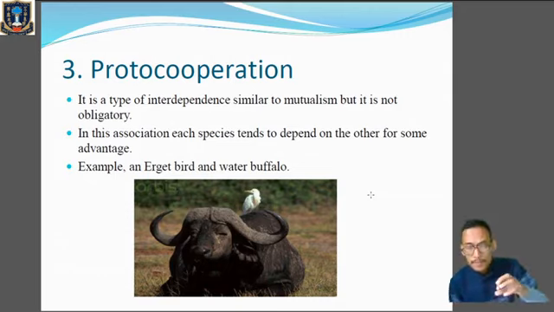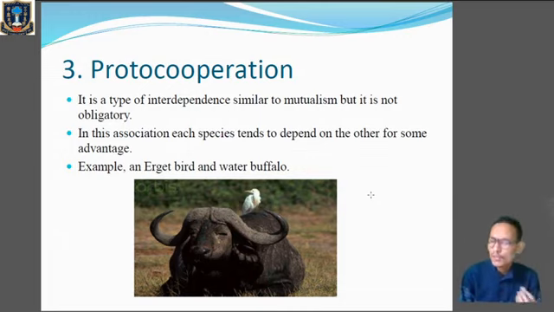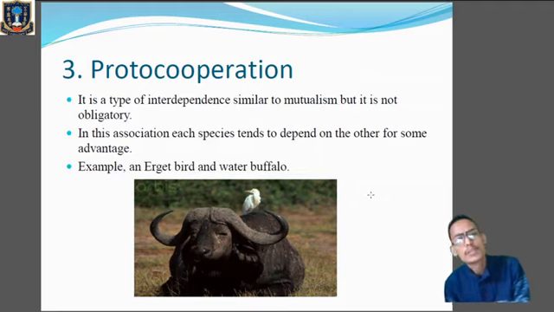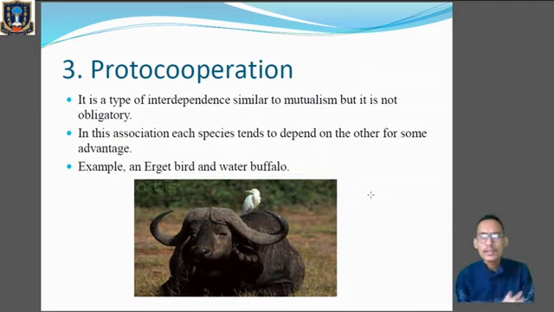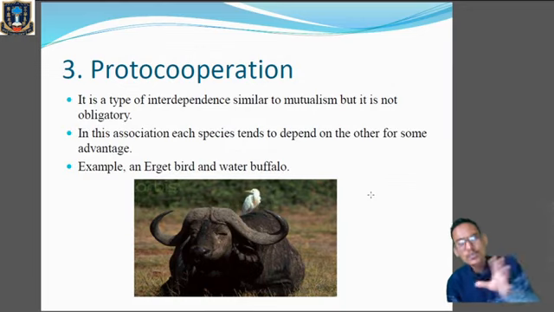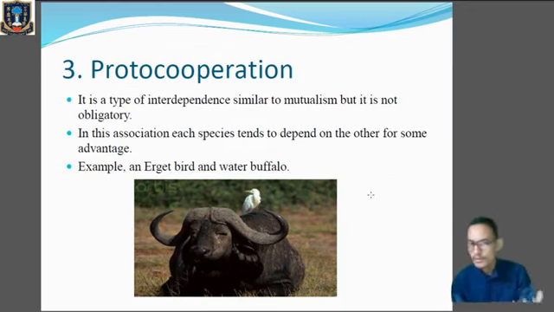So it's a type of independent mode of life. So they are not totally dependent on one another, like in case of mutualisms, where both the species are mutually dependent upon one another. Okay, so in this association, each species tends to depend on the other for certain advantage. For example, we have got an egret bird with the water buffalo.